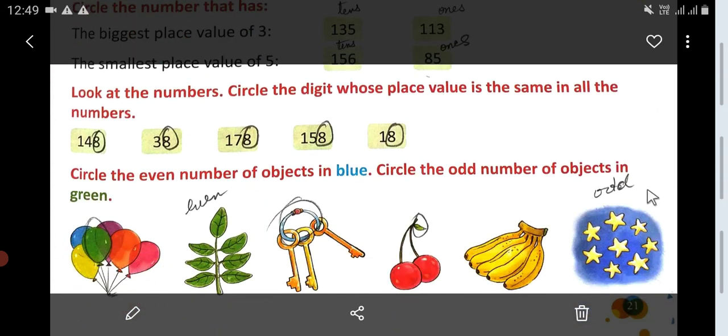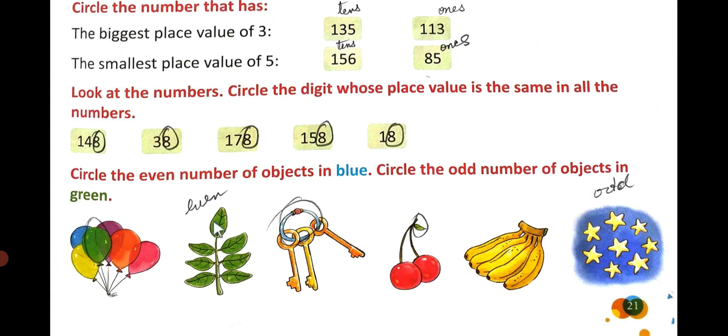I have written even, odd. Don't write this even, odd here, but what you have to do is count and write it down. One green balloon you can see, so you will write here the number 1 and you will write here odd number. 1 is an odd number. 1, 2, 3, 4, 5, 6, 7. You will write here 7 and you will write here odd.